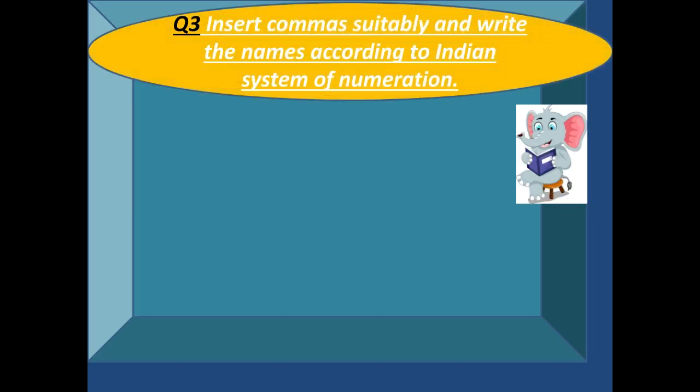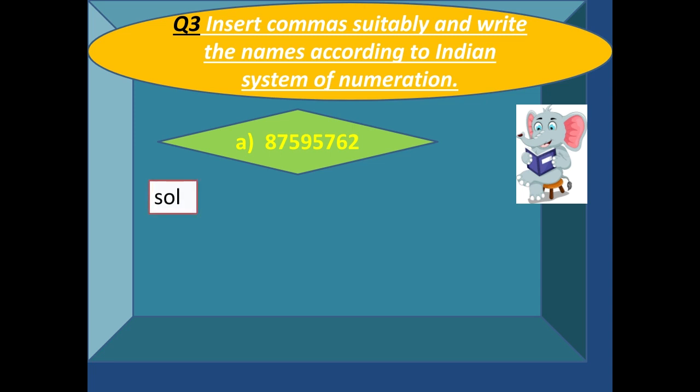Now let's move on to question number 3. This is our question number 3. What it says is that you have to insert the comma and write the name also of this number, but according to the Indian system. According to the Indian system. So see, here we have a number. Now for the solution, see what we are going to do.